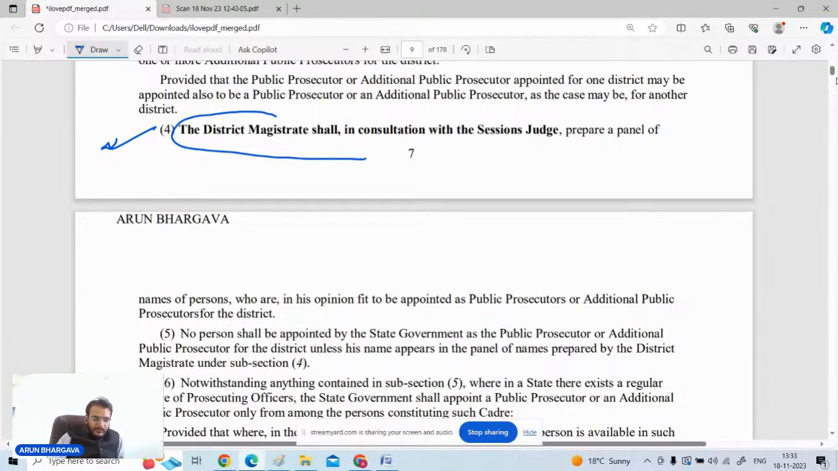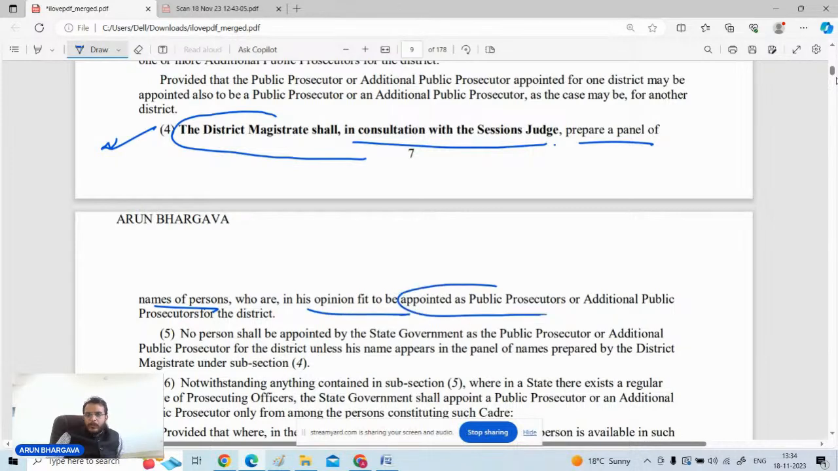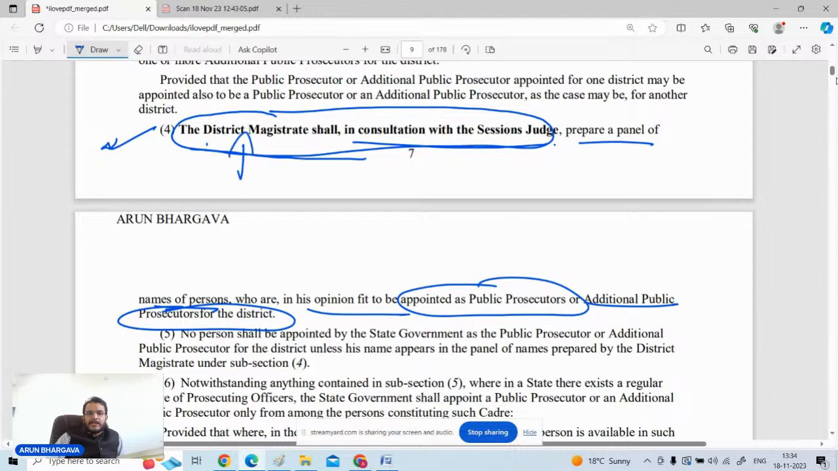It is stated in clause number 4, just underline this point in your bare act, that the district magistrate shall, in consultation with the session judge, prepare a panel of names which, in their opinion, are fit to be appointed as public prosecutor or additional public prosecutors for the district. So who is going to prepare the panel? The district magistrate shall consult the session judge. Thereafter, the panel will be prepared, and from that panel, the public prosecutors will be selected.